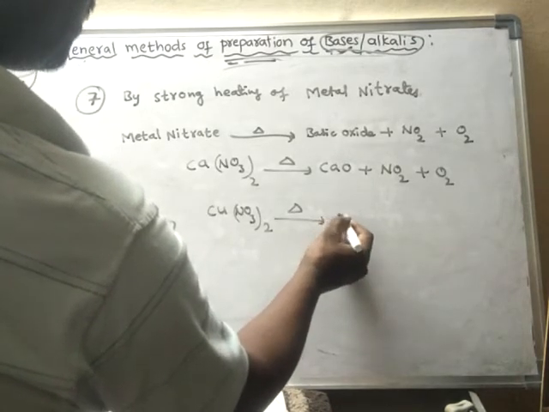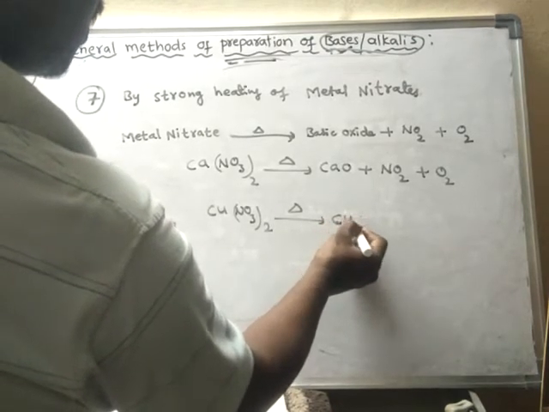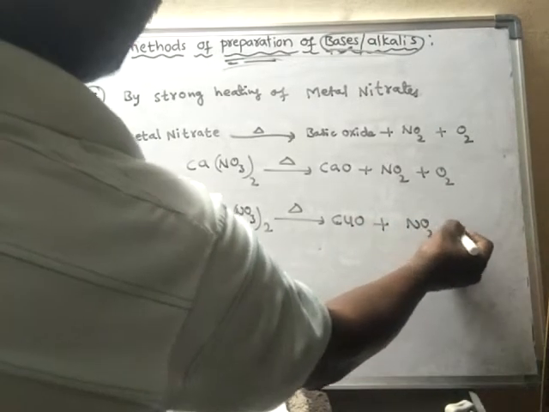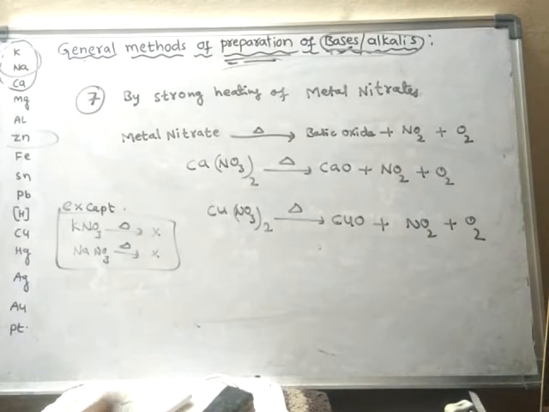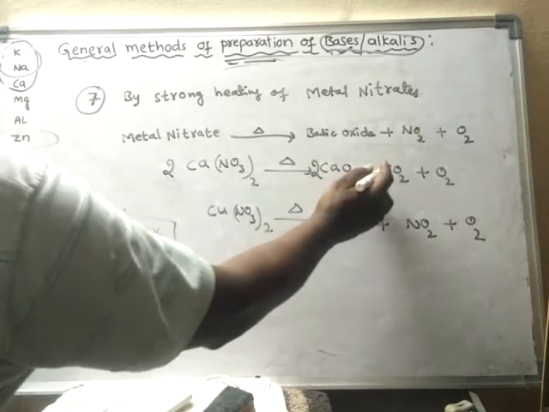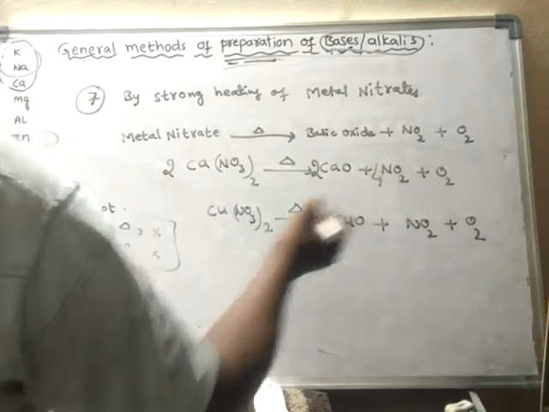It forms copper oxide and NO2, and oxygen gas is liberated. If you balance, you will get it like this.